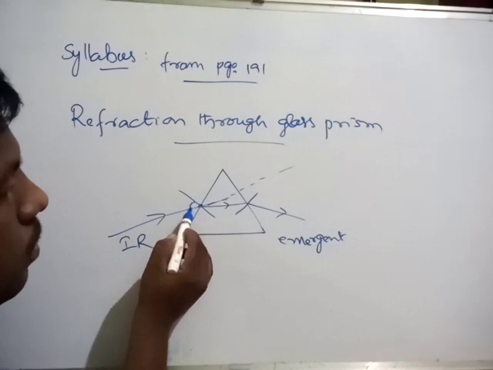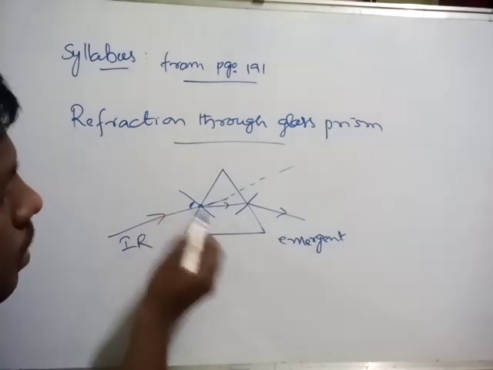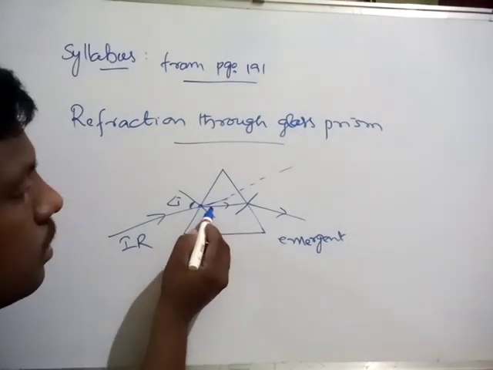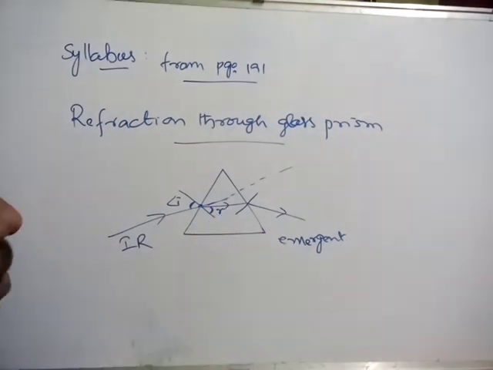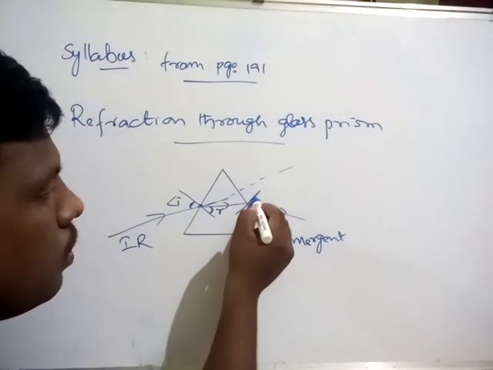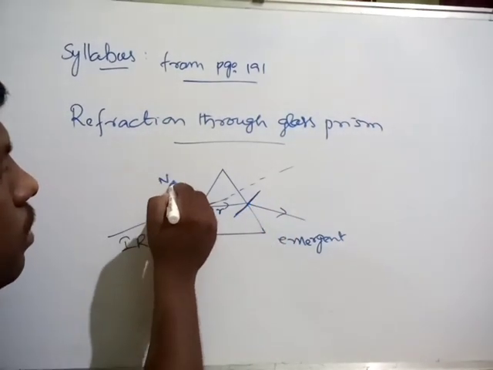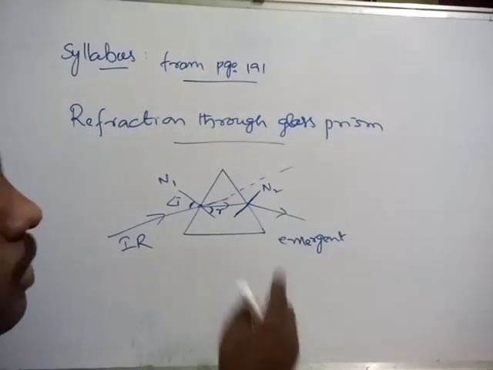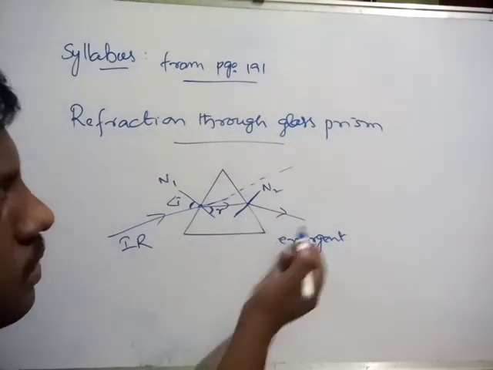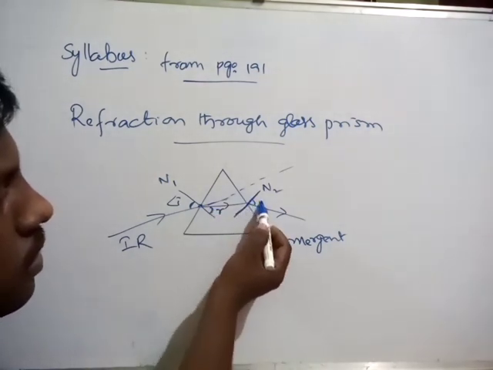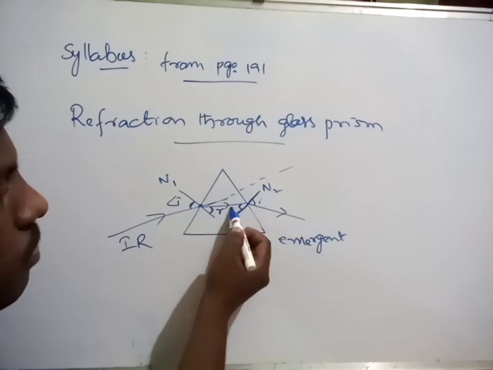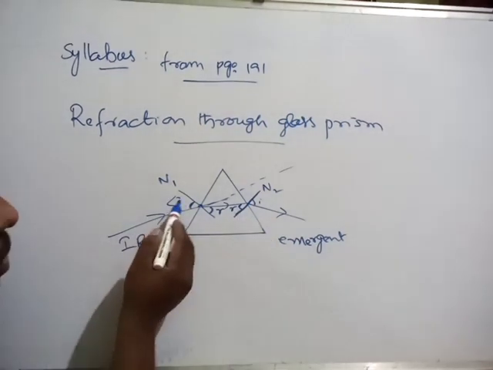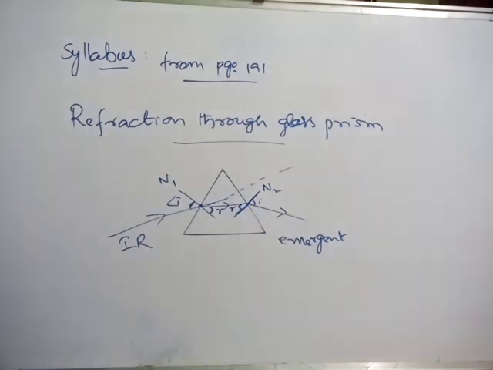So this is what we call the angle between normal and incident ray, angle of incidence. Here we can see the angle of refraction. Okay, and it is one more normal. This is normal 1. This is normal 2. Again, if you consider this one as the incident ray, then this will be the angle of incidence and this will be the angle of refraction. Okay? So based on the angle of refraction, the deviation is dependent.